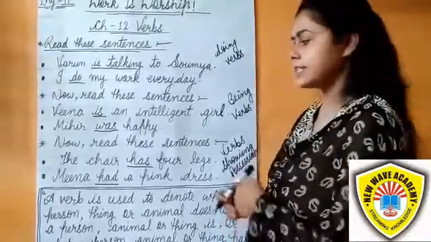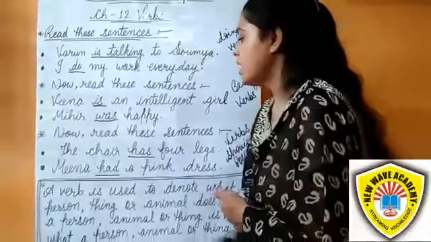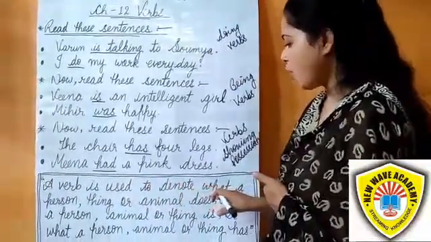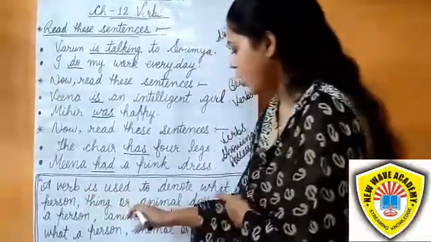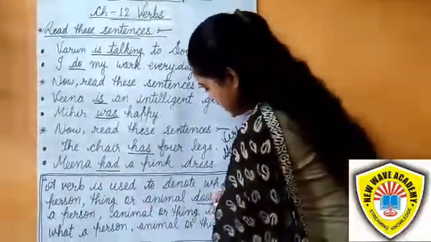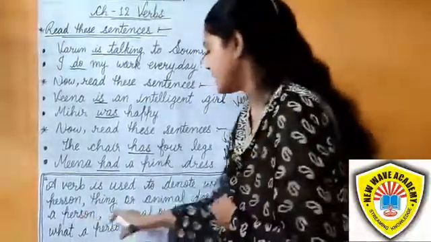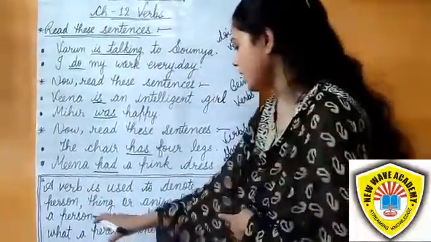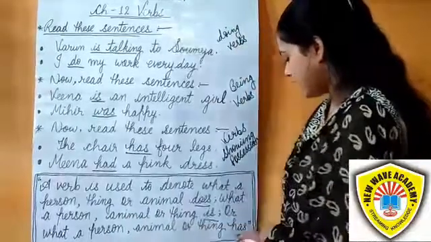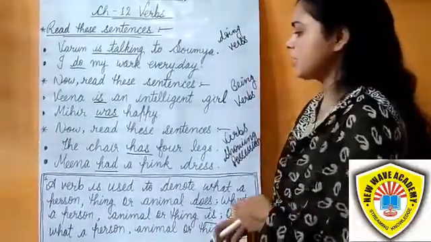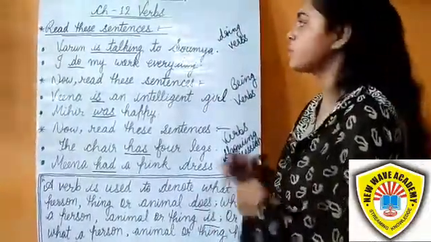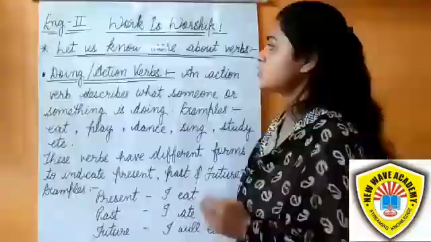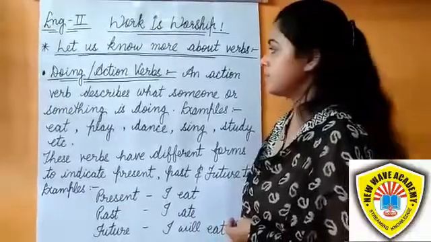Students, let's see the definition of the verb. A verb is used to denote what a person, thing or animal does, what a person, animal or thing is, or what a person, animal or thing has. This is the definition of the verb, and let's read in detail about verbs.